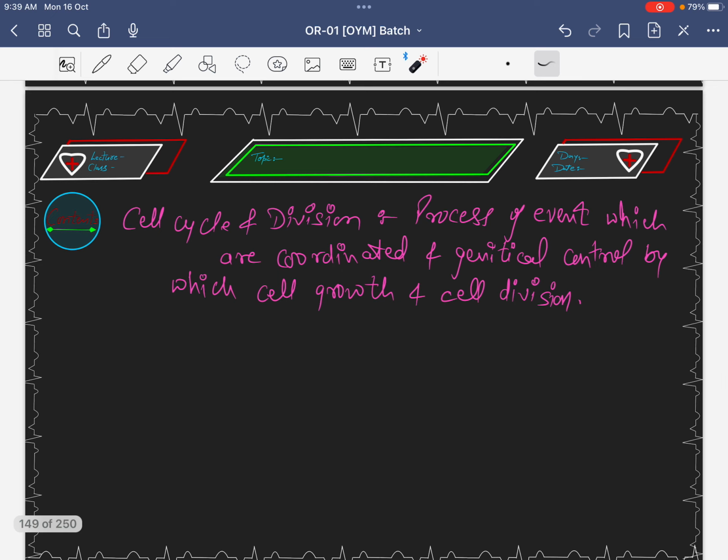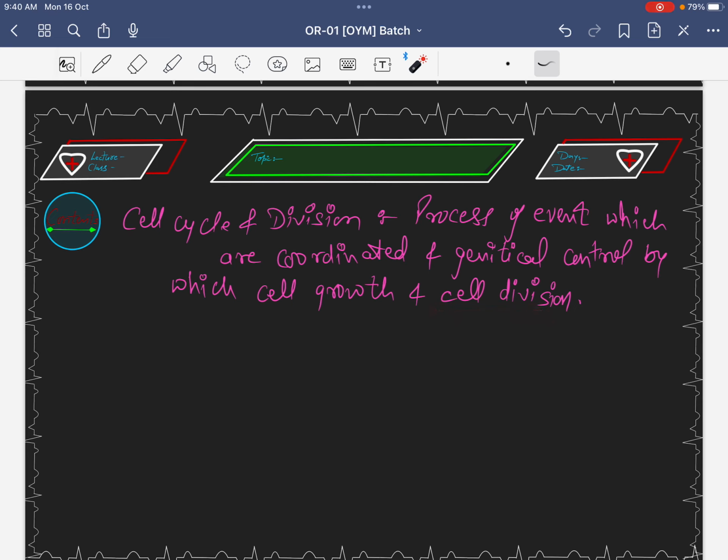So cell cycle and division is a process of events. It means the cell cycle is an event process which is coordinated, each and every process in a coordinated manner, not randomly. And then after, genetically controlled, it means each and every cell cycle is genetically controlled, by which finally the cell successfully goes into cell growth and then after cell divisions.